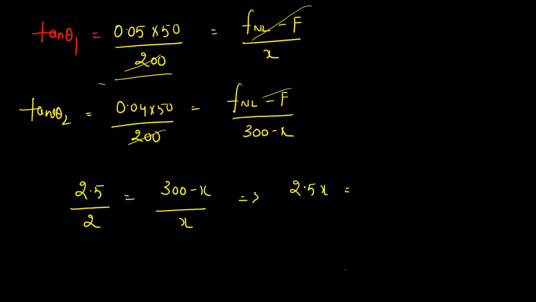2.5x is equal to 600 minus 2x. So 4.5x is equal to 600. X is equal to 600 divided by 4.5. What is this value? 133 megawatts, 133.33 megawatt.